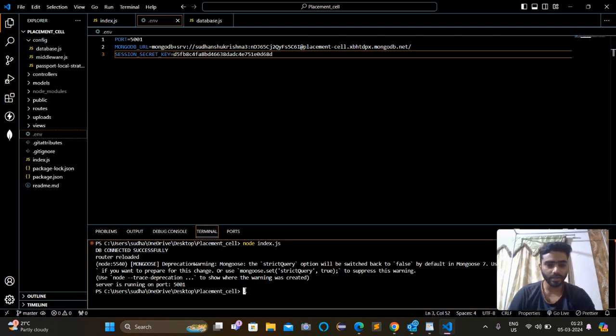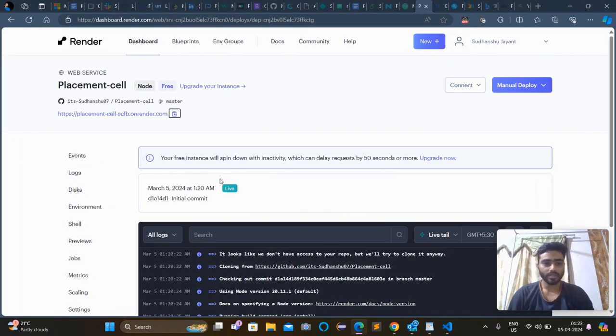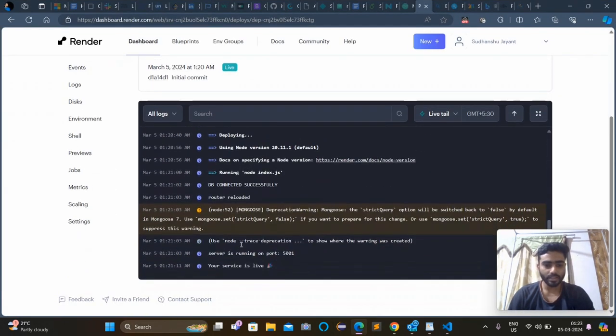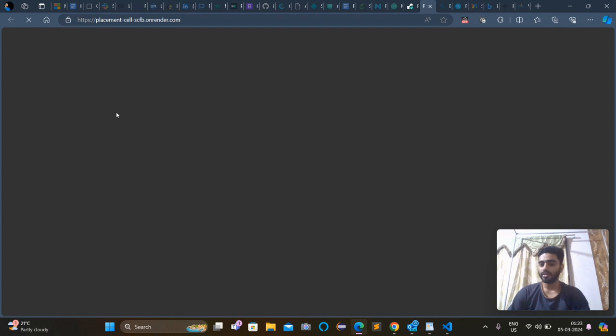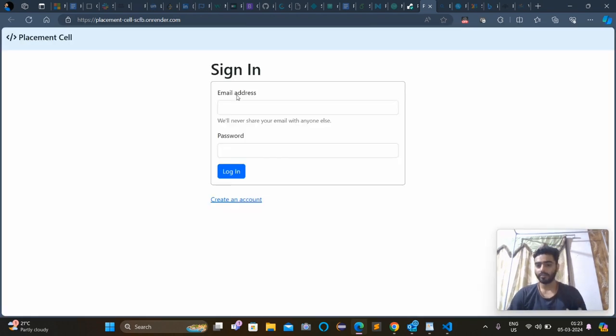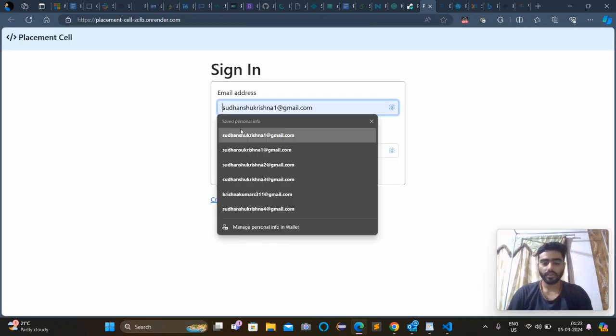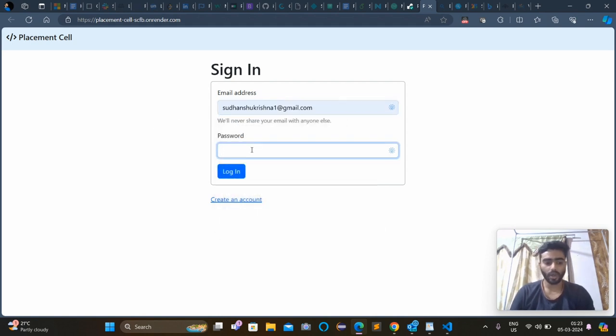As you can see when I run this, and I have also hosted this code on Render. You can see that our service is currently live, and when we click here it will divert us to the page where it's currently working perfectly fine. So now I have already registered as Sudhanshu Krishnavan, so I can directly log in.